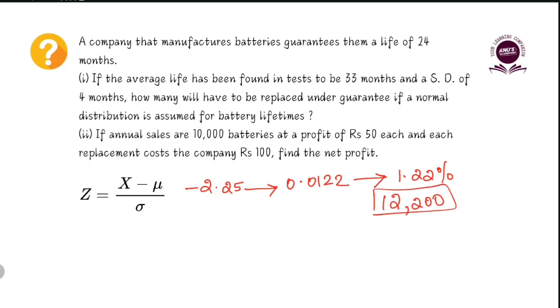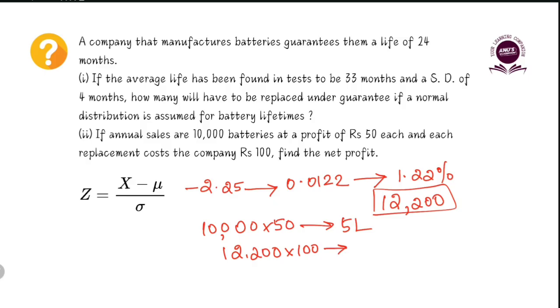12,200 batteries you can expect to be replaced. So now 10,000 batteries are sold. Each battery will give a 50 rupee profit, means from sales we can get 5 lakh profit. Now 12,200 batteries could come for replacement. Each replacement will lose them 100 rupees, means we can expect how many, like, total replacement cost to be. What will be the total replacement cost?